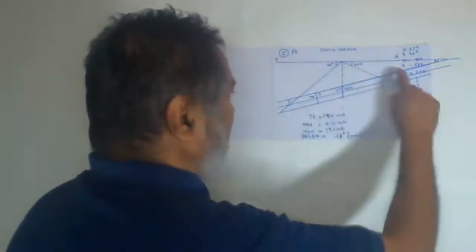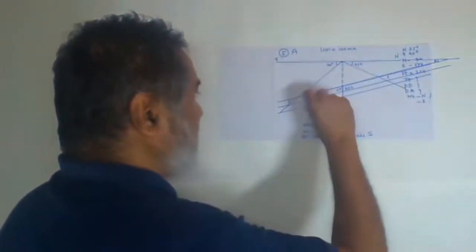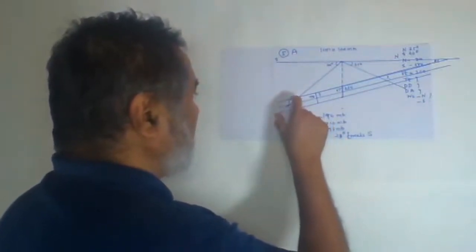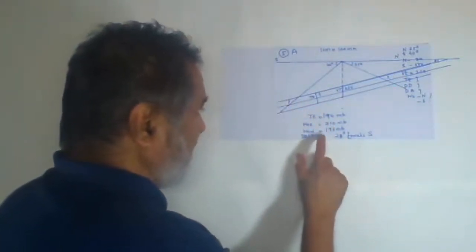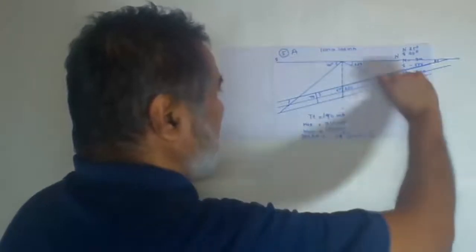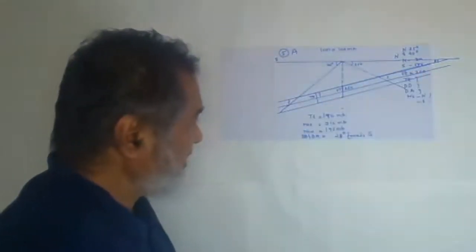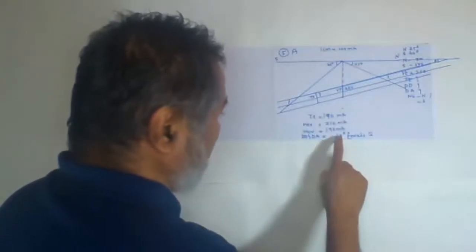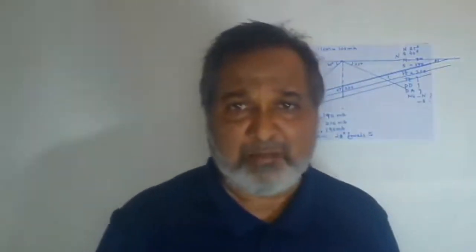We have drawn the parallel lines, and from there true thickness we got 190 meters. Then width of outcrop on southern slope we got 210 meters. Then the northern slope is 190 meters. Then the dip which is there 23 degree towards the south. So this is what we have. The problem we have solved.